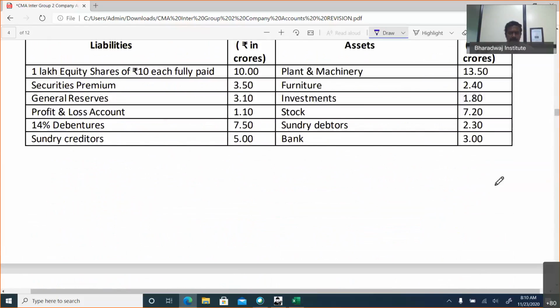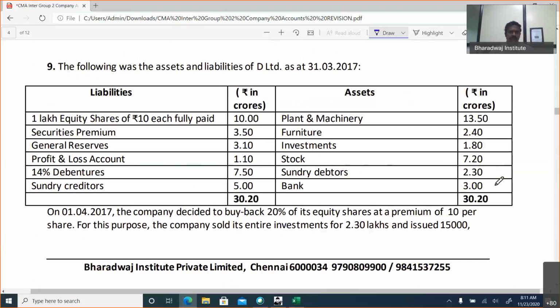Question number 9. The following assets and liabilities on 31st March 2017 is given. 1 lakh equity shares of 10 each fully paid. Securities premium.